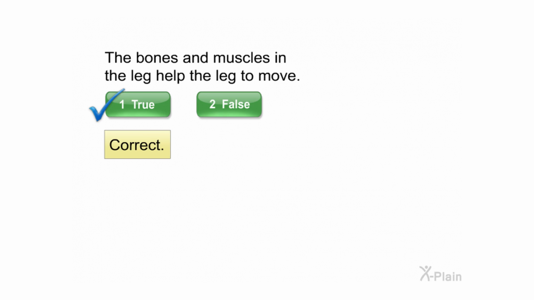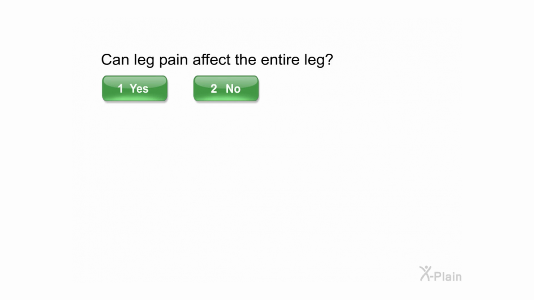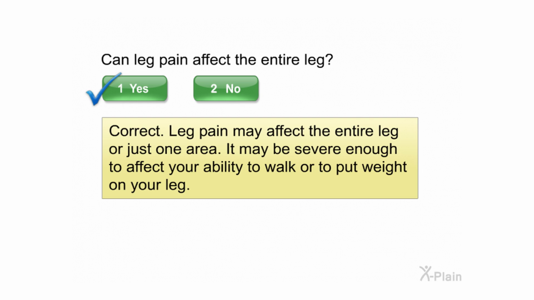Correct. Can leg pain affect the entire leg? Select yes or no. Correct. Leg pain may affect the entire leg or just one area. It may be severe enough to affect your ability to walk or to put weight on your leg.